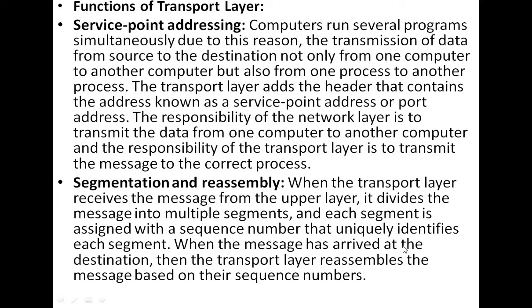When the message has arrived at the destination, the transport layer reassembles the message based on their sequence numbers. This is the functionality of the transport layer.